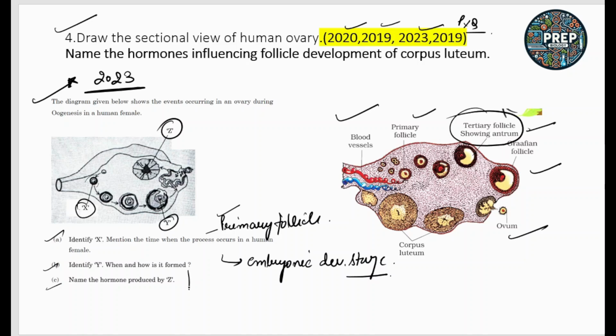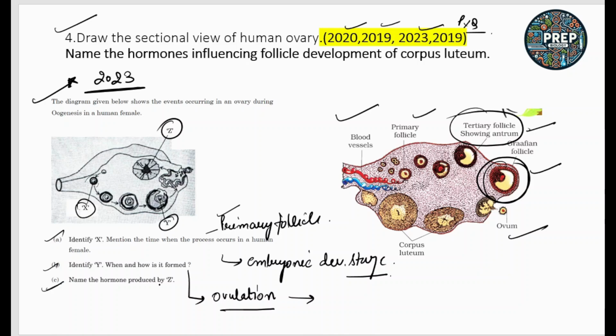When and how is the Graafian follicle or the tertiary follicle formed? The Graafian follicle is formed during the ovulation stage, when the primary follicles are surrounded by more layers of granulosa cells. Then it gets matured into the Graafian follicle.